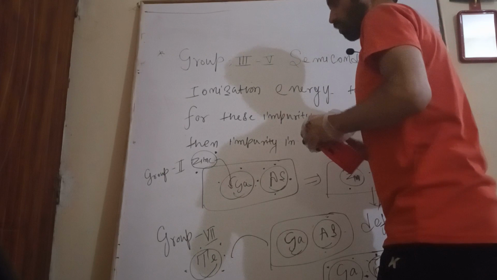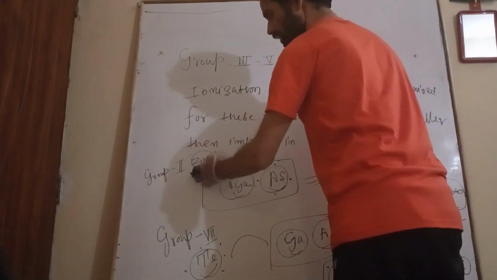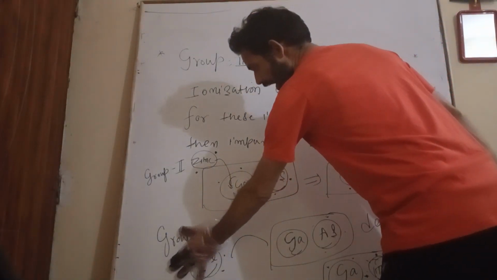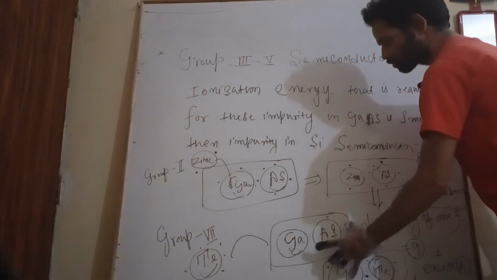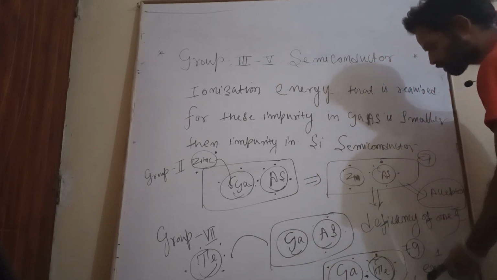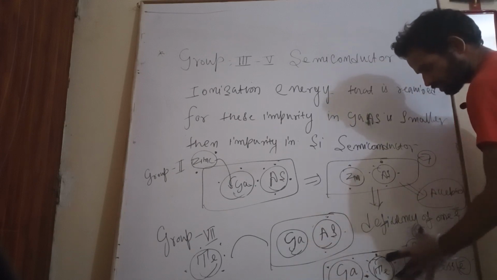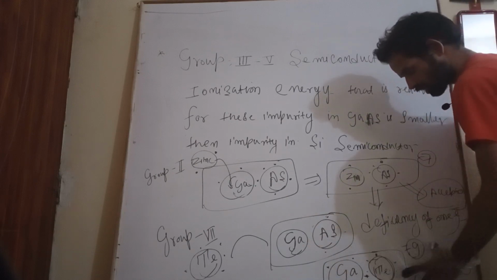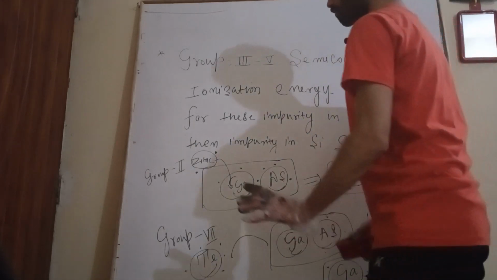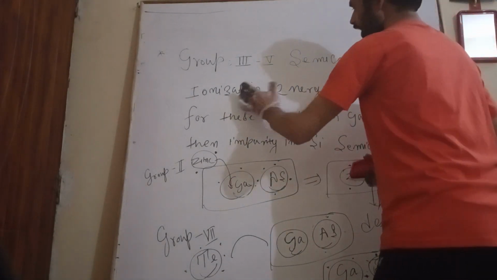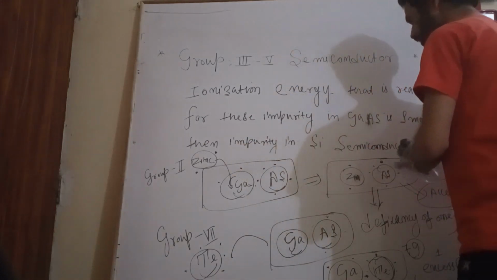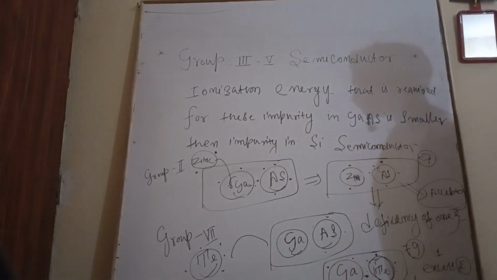So now it is clear. If we add a second group element, it will indicate an acceptor impurity. If we add a group sixth element into gallium arsenide, and it replaces the arsenic element, the total number of electrons in its outermost shell is 9, which means one excess, indicating a donor impurity. The corresponding ionization energy for this impurity in gallium arsenide is smaller than that of the impurity in silicon semiconductor.